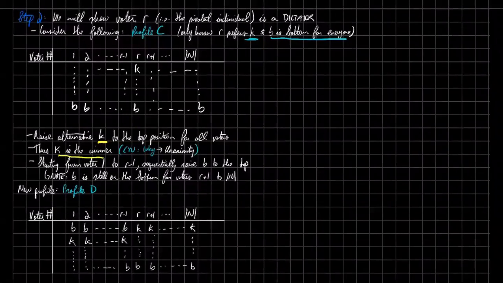So this is, again, unanimity. I think I said it wrong before. Yes, it's unanimity. Clearly, if K is top ranked by all the voters, it's going to be chosen because we assumed our social choice function was unanimous.